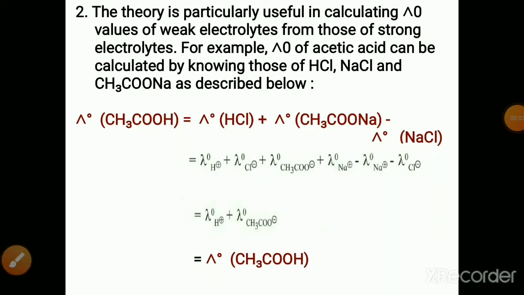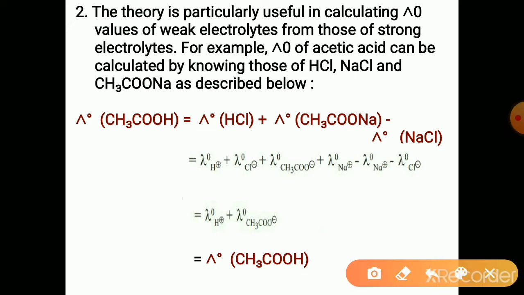The second application of Kohlrausch's law is that we can determine the lambda naught of a weak electrolyte from those of strong electrolytes. We know that lambda naught of strong electrolytes can be determined graphically, but the lambda naught of weak electrolytes cannot be determined graphically.